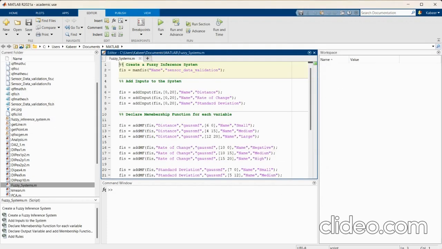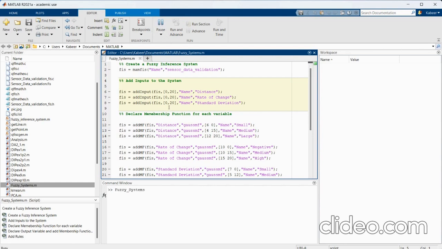Fuzzy logic is a way to model logical reasoning where the truth of a statement is not binary but somewhere between absolute truth and absolute false. A fuzzy inference system is a function that maps input to output using human-interpretable rules instead of abstract mathematics. There are primarily two types of fuzzy inference systems, Sugeno and Mamdani. Here we used the Mamdani fuzzy inference system.